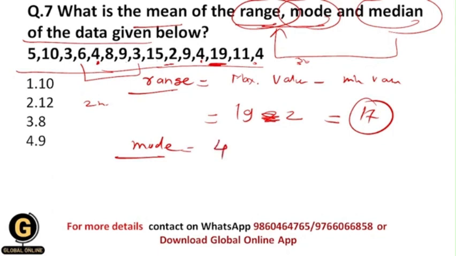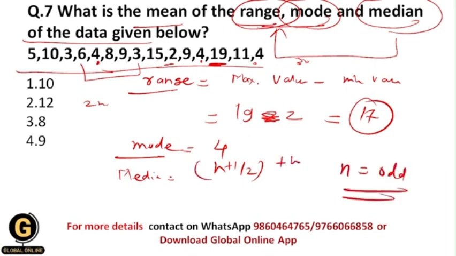Now let us find the value of median. For the median, you need to arrange your data in ascending or descending order and find the middle value, and there is a common formula for median as well. Median is equal to the (n plus 1) upon 2 th term when n is odd. N means the number of observations.